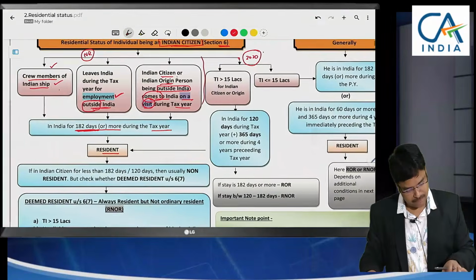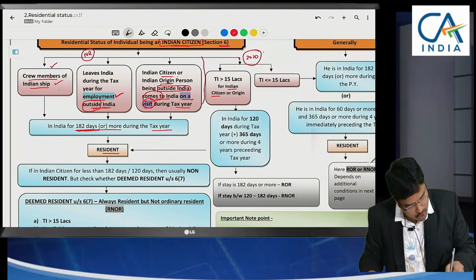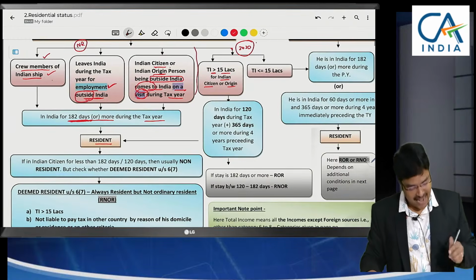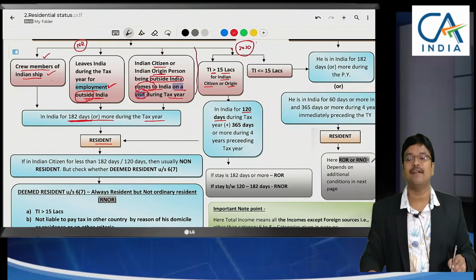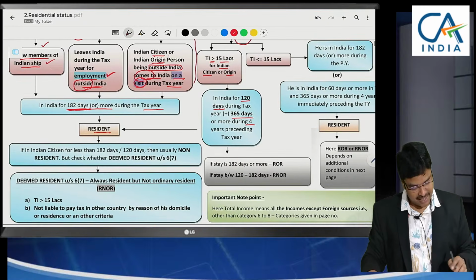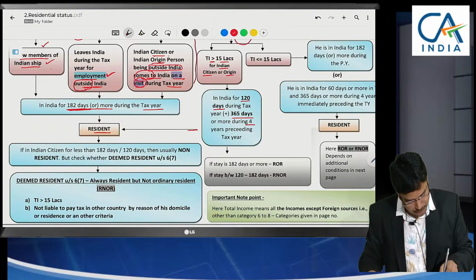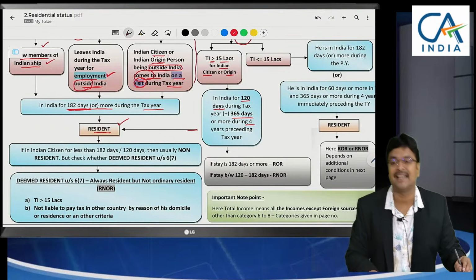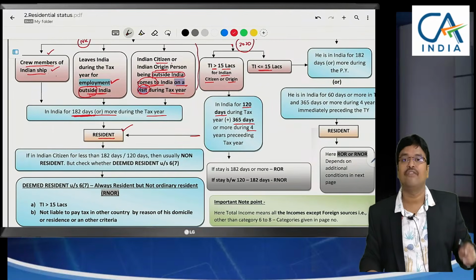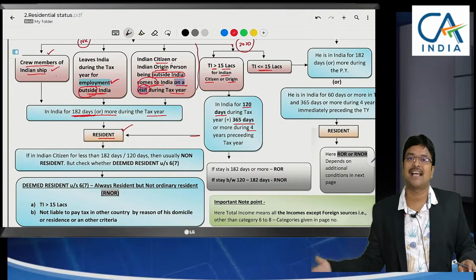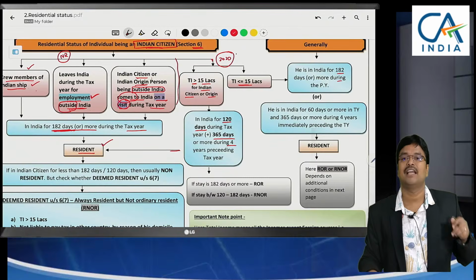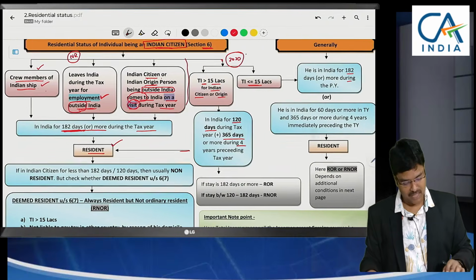Here, if you see, for a person who is an Indian citizen or of Indian origin, when the total income is greater than 15 lakhs and they stayed in India for just 120 days, plus the last 4 years 365 days, then they will be called a resident. Till here, is it okay? Sir, what happens if income is less than 15 lakhs? The 182 days aspect has to be taken care of here. They have to stay in India 182 days or more to become a resident. Am I very clear here?